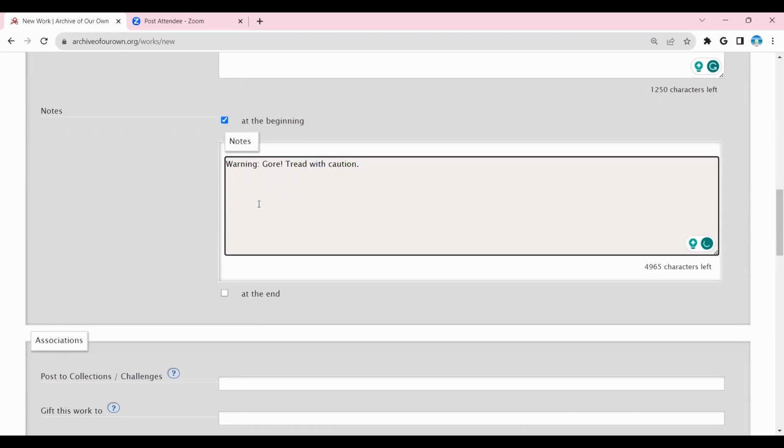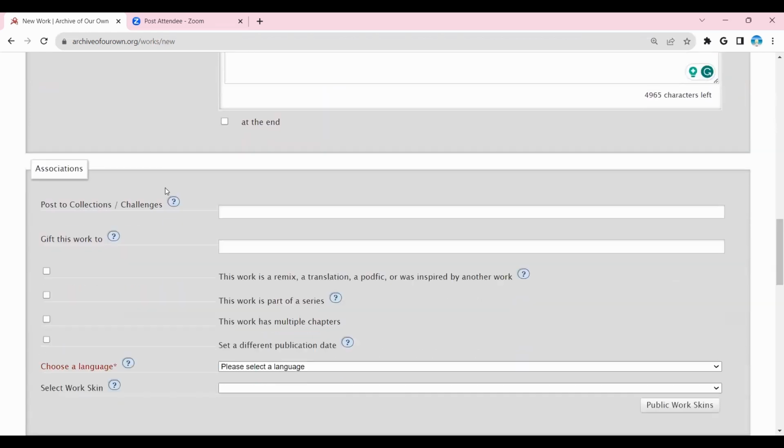Yes, you can put warnings in your fic. You can make funny comments. You can actually say something specifically to the reader without it being in the body of your work.